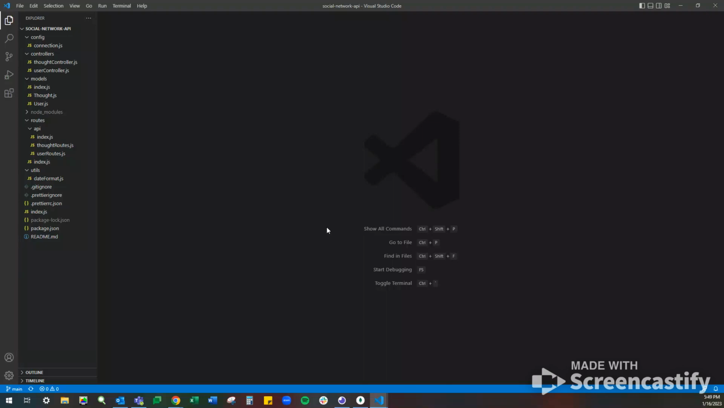Welcome to my demonstration of my submission for the Module 18 challenge on NoSQL. I have built the backend for a social network API, and we're now going to watch it in action. I've already seeded a Mongo database with Mongoose ODMs, but we'll continue to play around with that.